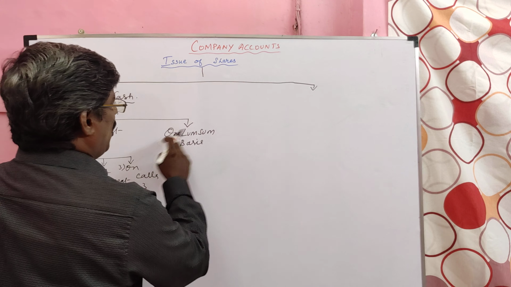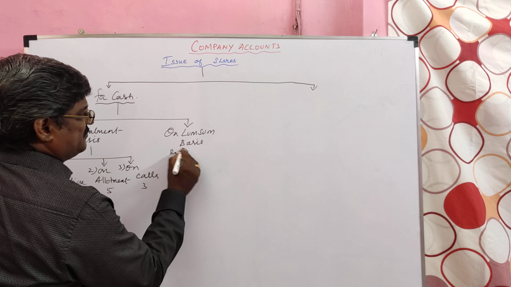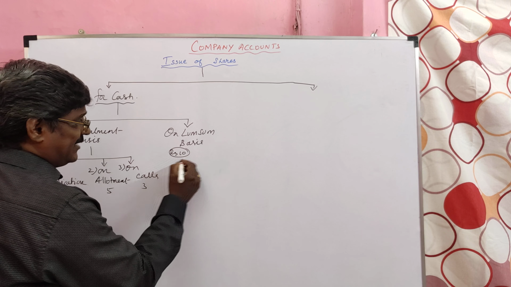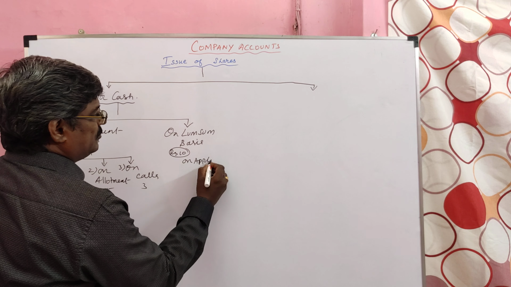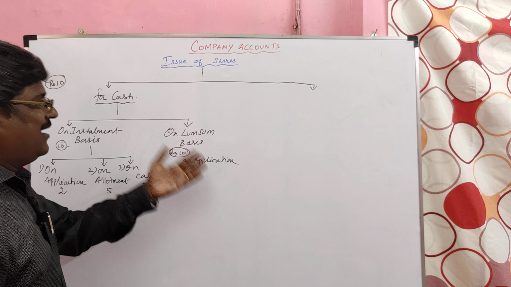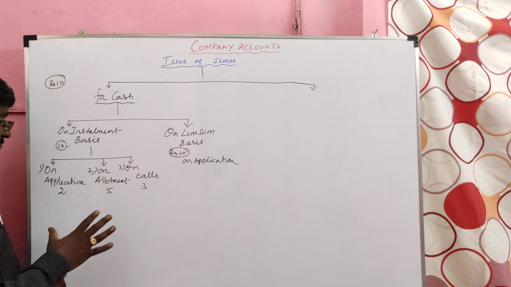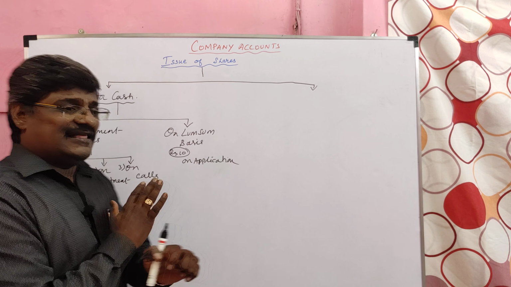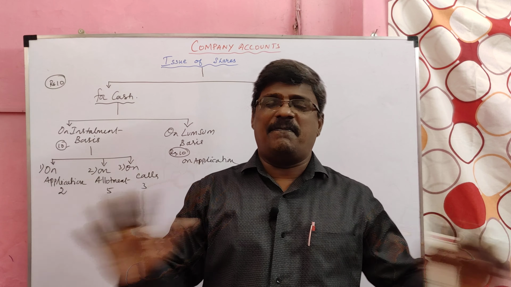Next, come to on lump sum basis. Here, the company issuing rupees 10 face value share. Here no installments will be given. The entire 10 rupees, the entire value of the share to be paid only on application. You cannot pay the amount on installment basis. So, you have to pay the entire amount on application. No allotment, no calls. But on installment basis, company collect the share money on application, on allotment and on calls. But on lump sum basis, they will not give any installment basis. They will collect the entire share money on application itself.